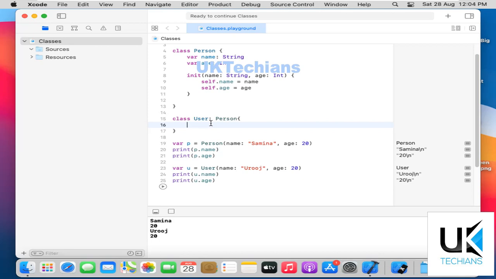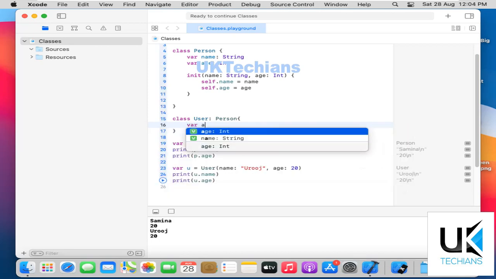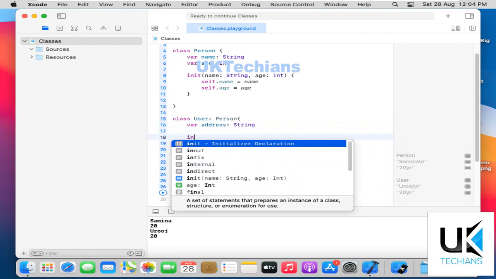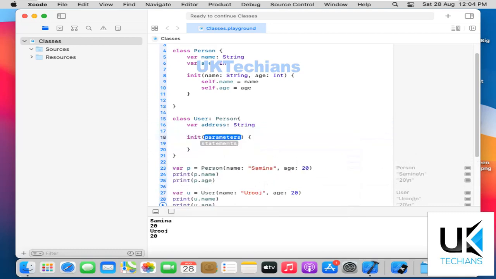So now let's initialize here a variable address, colon String. Now I have to define the initializer. The initializer takes name first of all, then age, which is an integer, and then the third one is address, which is also a string.